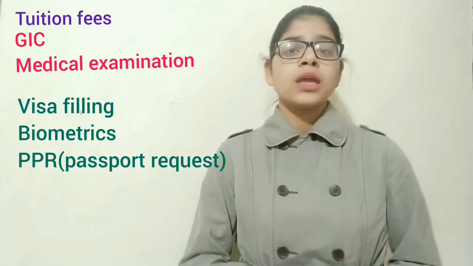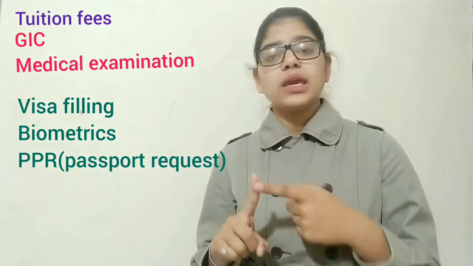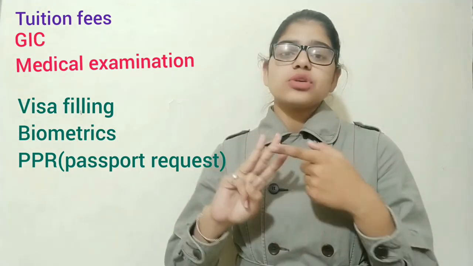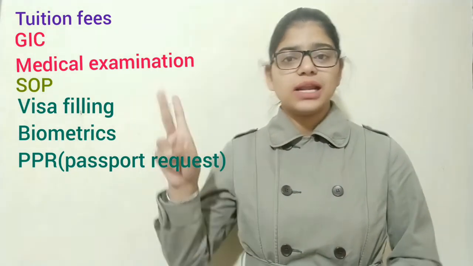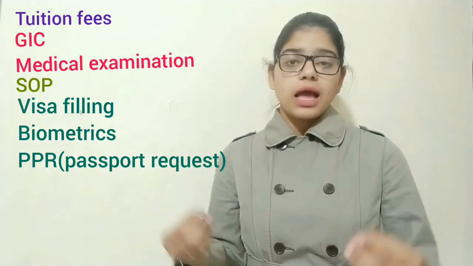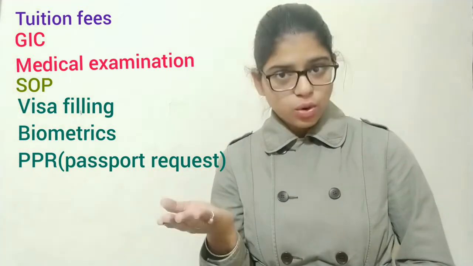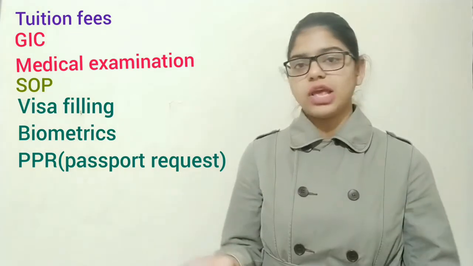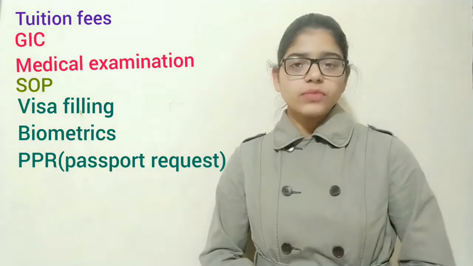Now if you're going through agents, then you should ask them what documents are required. Just sum up all those things, gather everything and give it all to them, because your next step will be your SOP. Your next step is your medical examination or your GIC. These two things, GIC and medical test, are done by you only. Agents will not do anything. They just demand some documents from you when you are done with that. And your SOP, either you will write it on your own or you can go with your agents, they will help you out with that. I hope you got it.